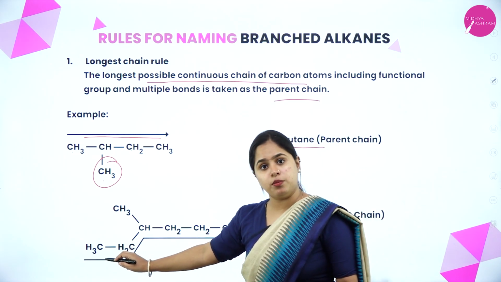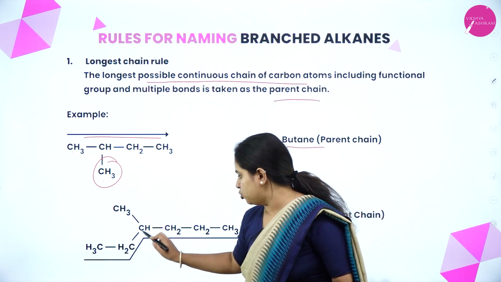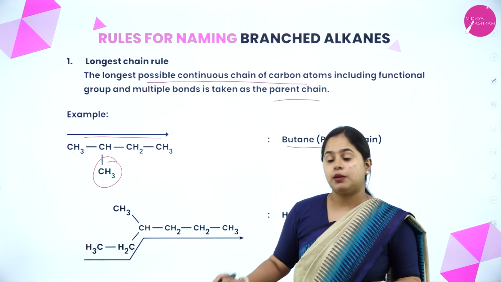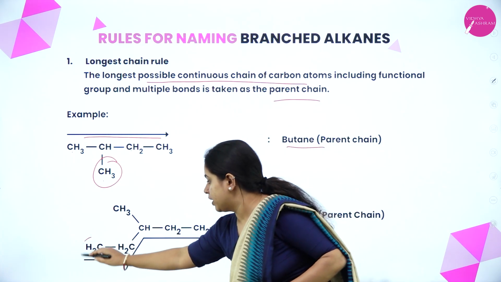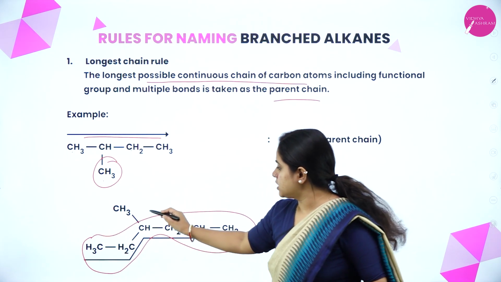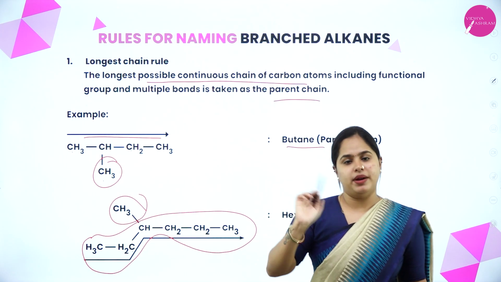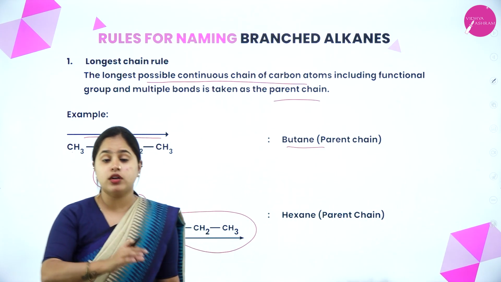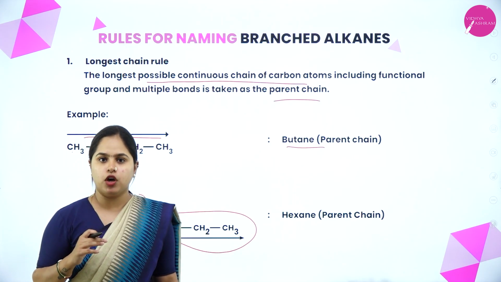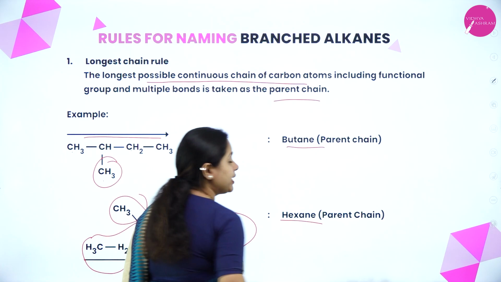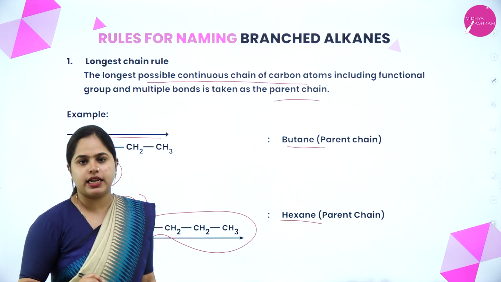Now if I start from here, 1, 2, 3, 4, 5, 6, I get 6 carbon atoms. That means this will be my longest chain, and the other will be present as a branch. So based on the longest continuous chain, that will be your parent chain. In this example, the parent chain is hexane. I hope it is clear.